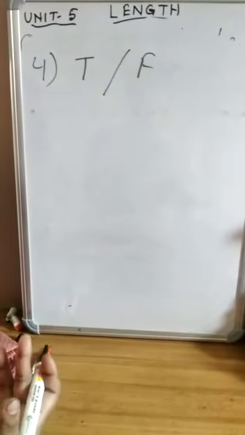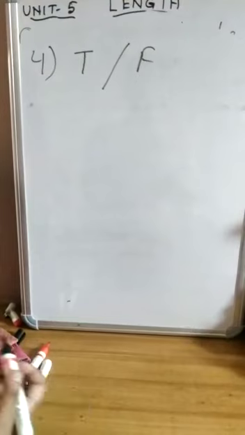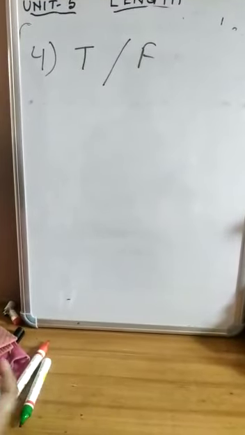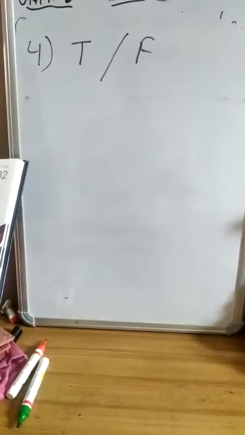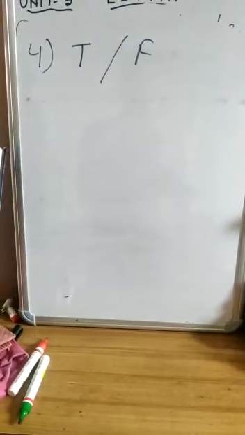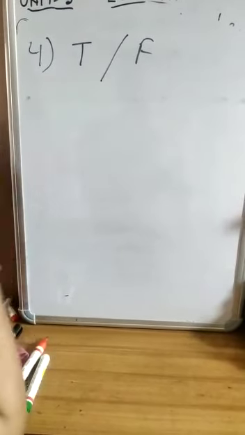B, 14 meter 20 centimeter is equal to 1420 centimeter. State whether true or false. C, 9 kilometer 52 meter equals 952 meter. You have to state whether it is true or false.